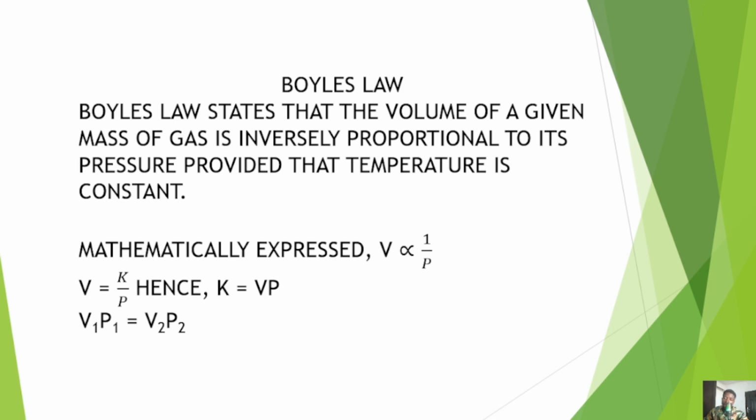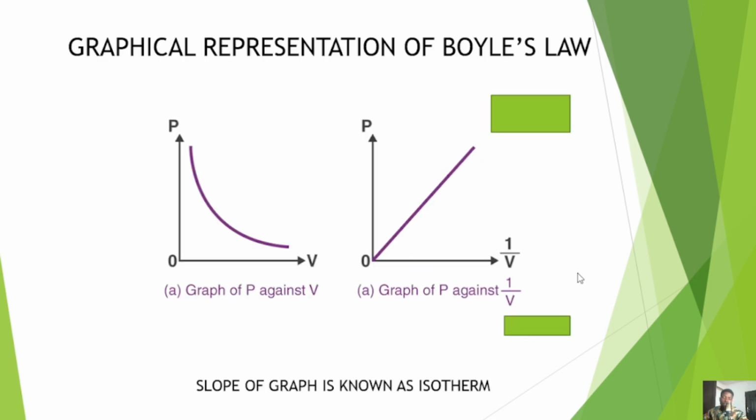Having said this, let's talk about the graphical representation of Boyle's law. Now, Boyle's law is relating pressure and volume, and once you have an inverse proportionality, it is shown by a hyperbolic slope. So this particular slope is what indicates the inverse proportionality. However, in this case, you will notice a straight line graph. Straight line graph indicates direct proportionality. But because we have the relation between P and 1 over V, the 1 over V is what is now showing the inverse proportionality.